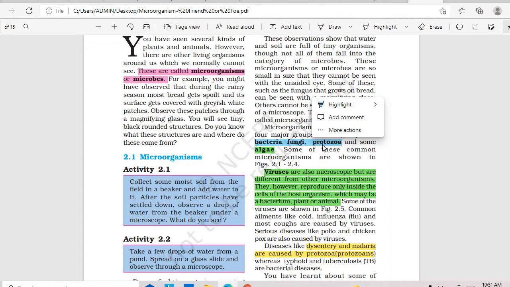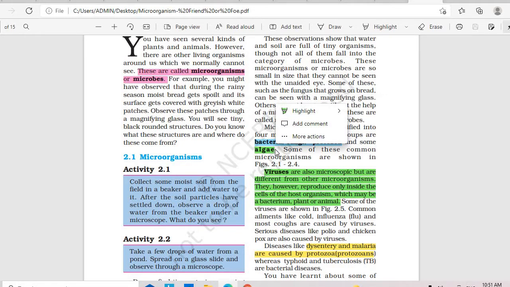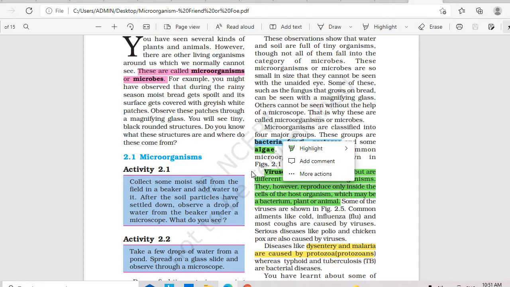Next you have protozoa. They are microorganisms which are single-celled. And next you have algae. These algae are both microscopic and macroscopic. We'll read about them further in this chapter. And next you have another class of microorganisms called viruses.